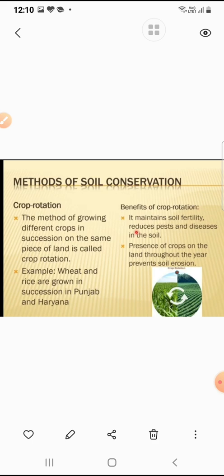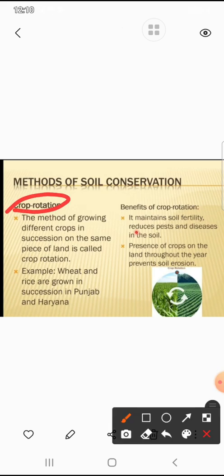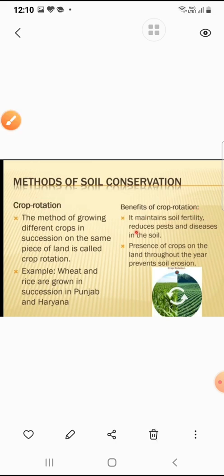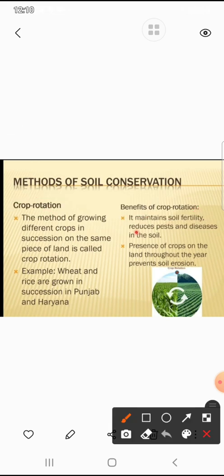So the first method is crop rotation. The method of growing different crops in succession on the same piece of land is called crop rotation. Example, wheat and rice are grown in succession in Punjab and Rajasthan. What are the benefits of crop rotation? It maintains soil fertility and reduces pests and diseases in the soil. Presence of crop in the land throughout the year prevents soil erosion.